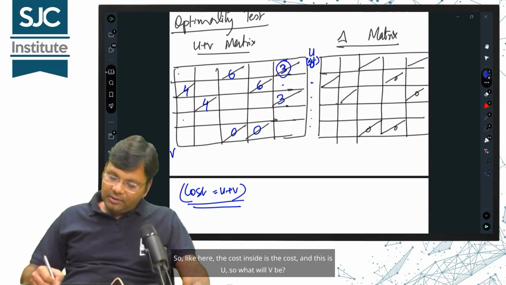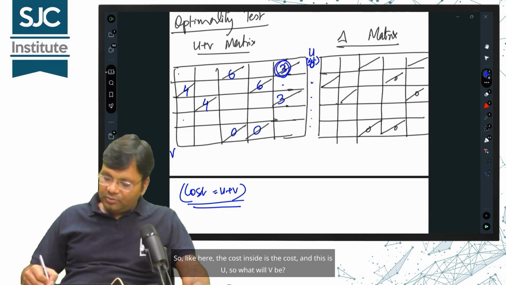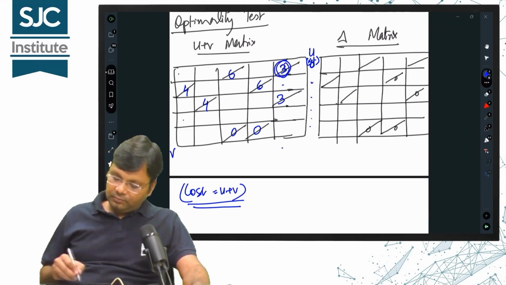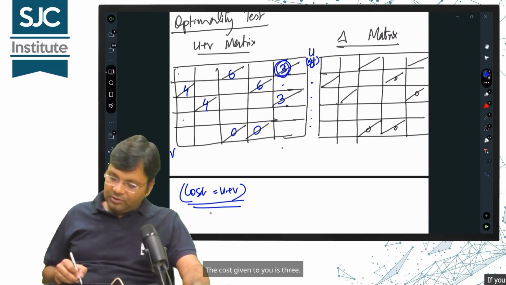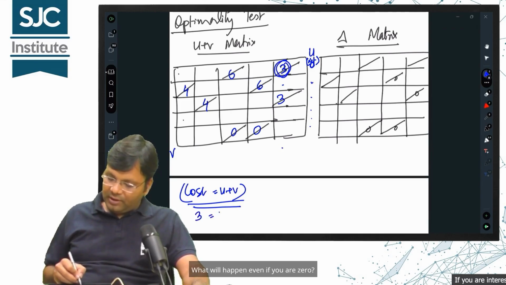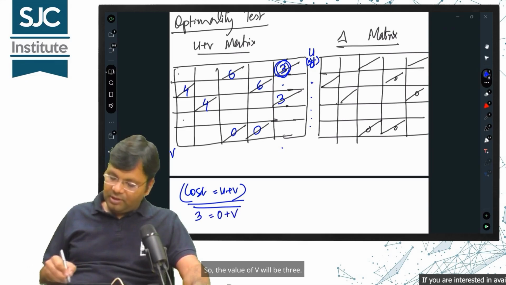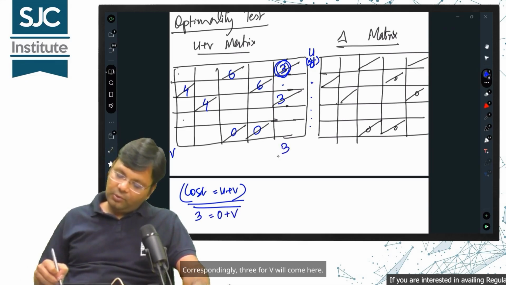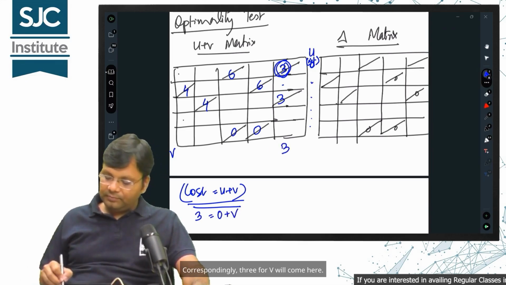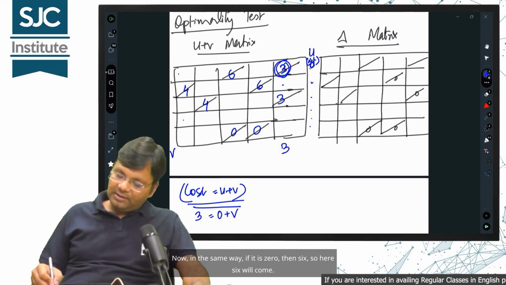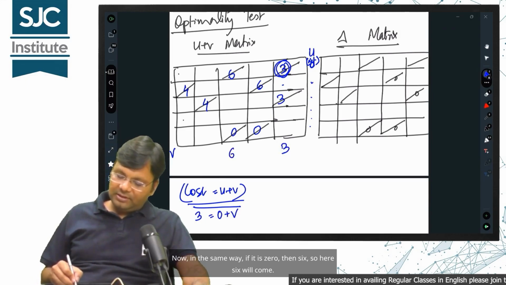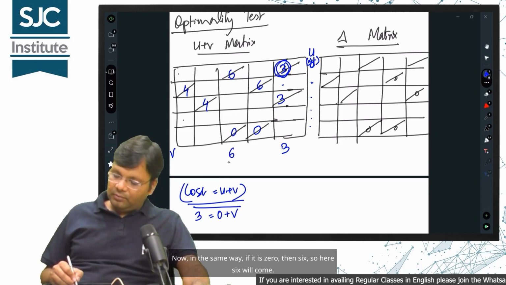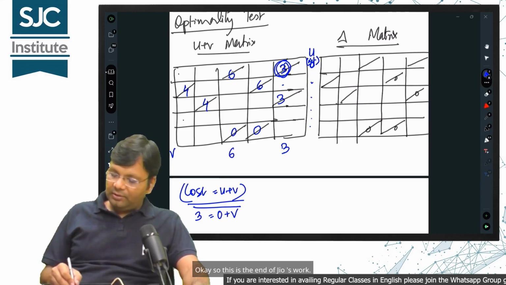So, like here, the cost inside is 3, and this is U, which is 0, so the value of V will be 3. Now, in the same way, if U is 0, then 6, so here 6 will come. Okay, so this is the end of this part.